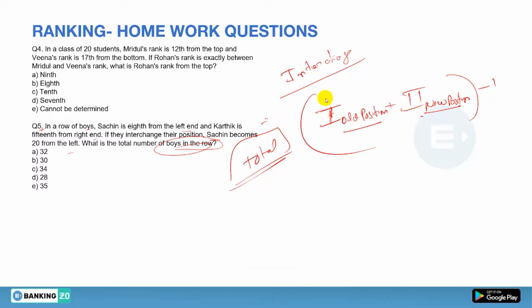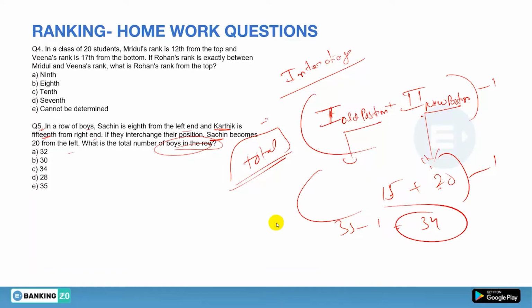Now I will tell you how to solve this. First of all, see the new position of whom it is given, that is Sachin. So you can take the position of Sachin, that is 20th. Now you have to take the position of the other person, Karthik, and it should be the old position, and the old position we have is 15. So 15 plus 20 minus 1, so 15 plus 20 will be 35, minus 1 will be 34. So the answer will be option C, that is 34.